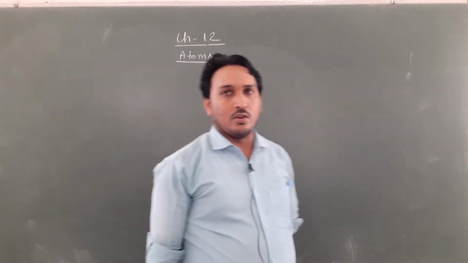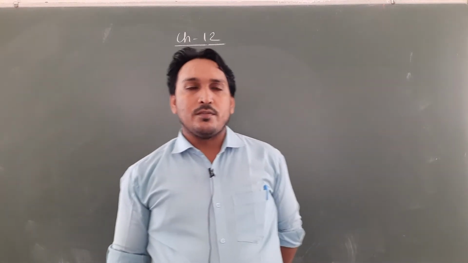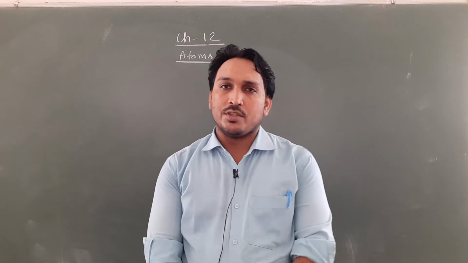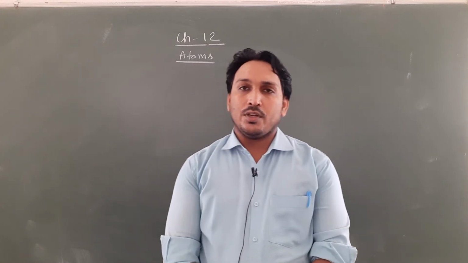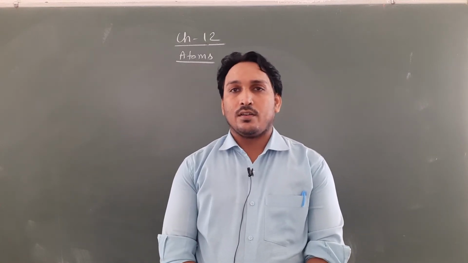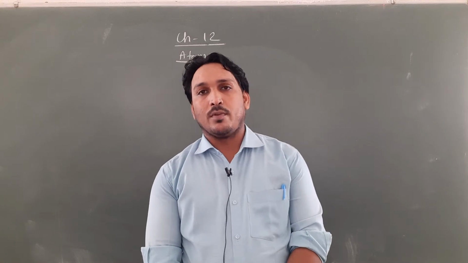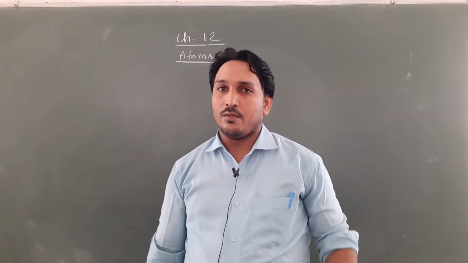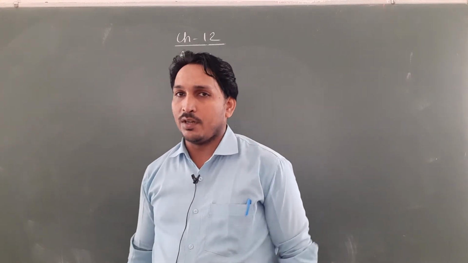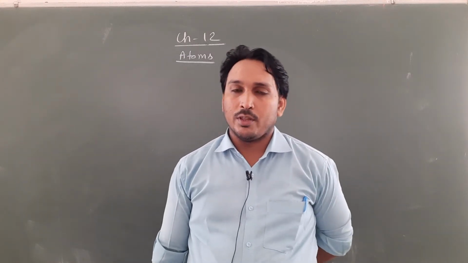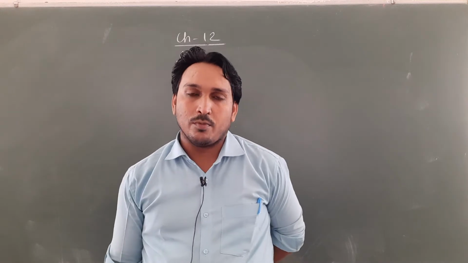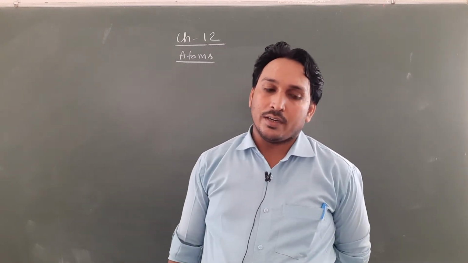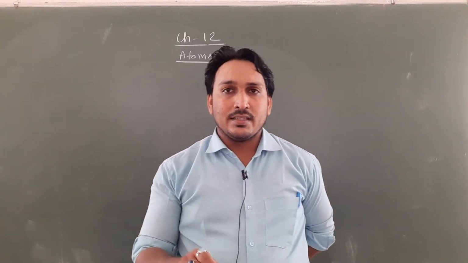What this chapter is all about: you must have studied the structure of atoms in your chemistry classes. So many models of atom have been given by different scientists, and after one model fails, another model has been given. The first model was given by Thomson and it was the plum pudding model.